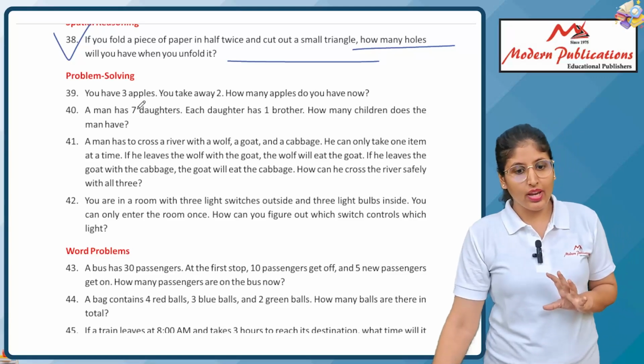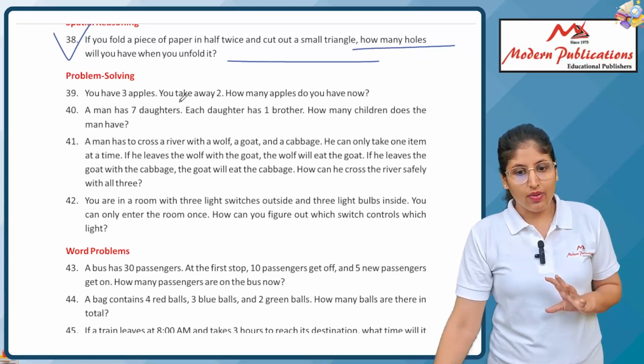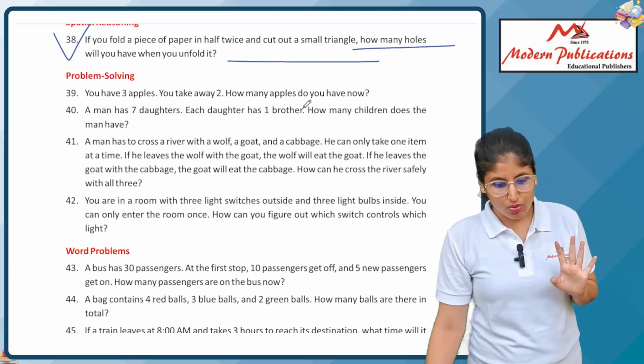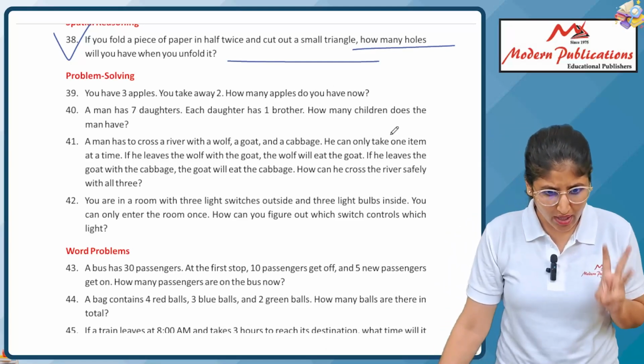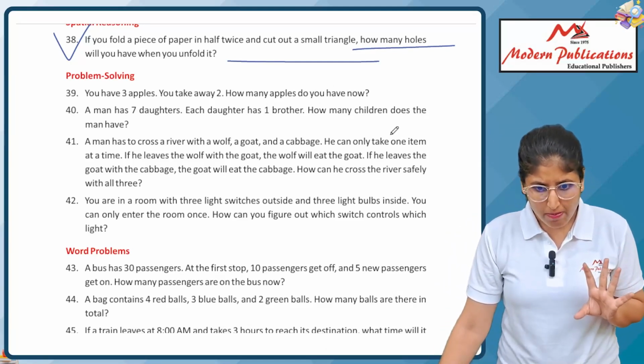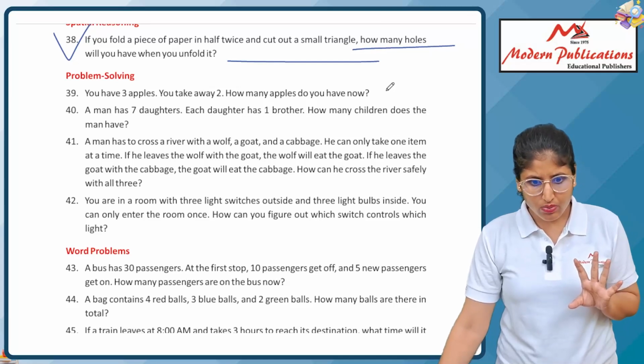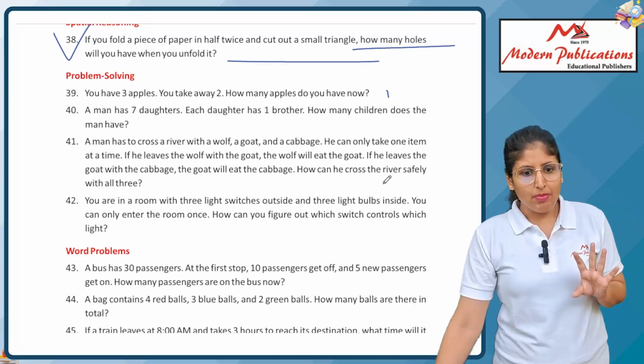If you have 3 apples and you take away 2, how many apples do you have now? Of course, 1.